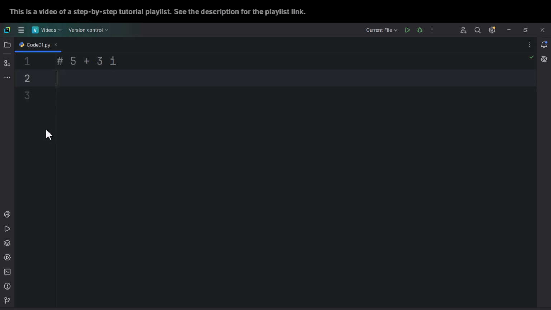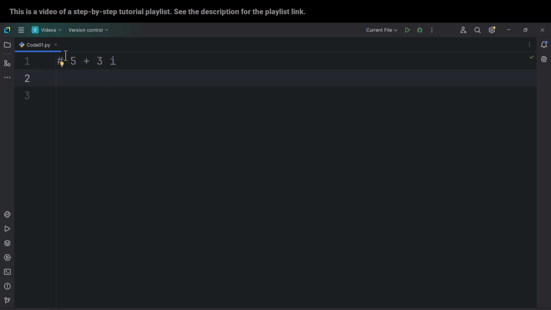The other type of variables in Python is complex numbers. And actually, this type of variable is not very common, but because some people study that in mathematics, I want to cover that as well. So in mathematics, if you remember, we have some stuff like this, 5 plus 3i. This is a complex number. For example, this is the real part of this number, and this is the imaginary part of this number. And by the way, if you don't know about complex numbers, don't worry about that because as I've told you, these things are not very common, but I'm mentioning them because some people have studied them in mathematics.